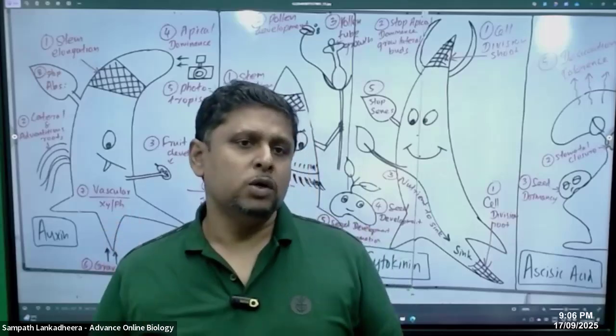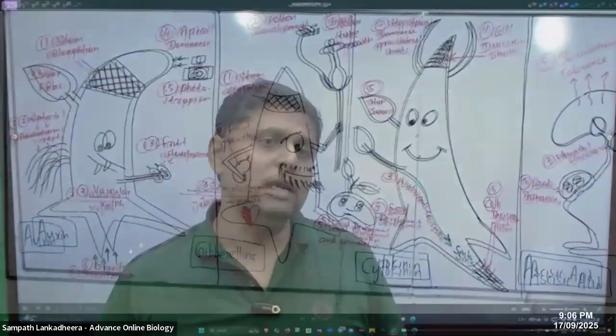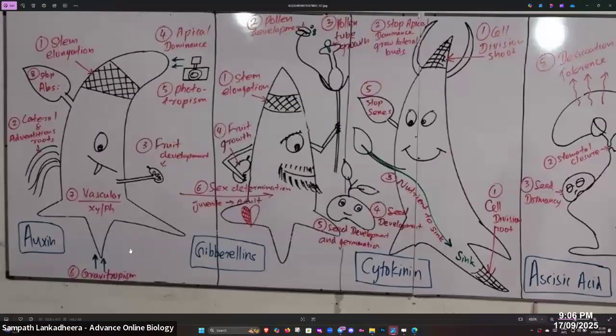So auxin is involved in fruit development, not fruit growth. Number four, apical dominance. Apical dominance means the apex grows faster. Number five, what is that, people?